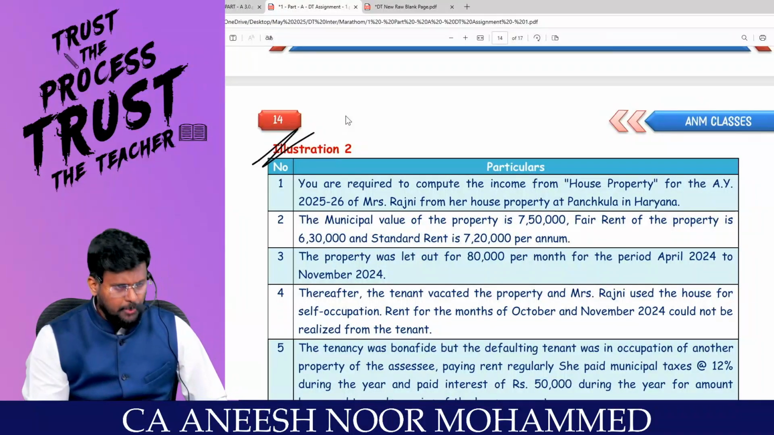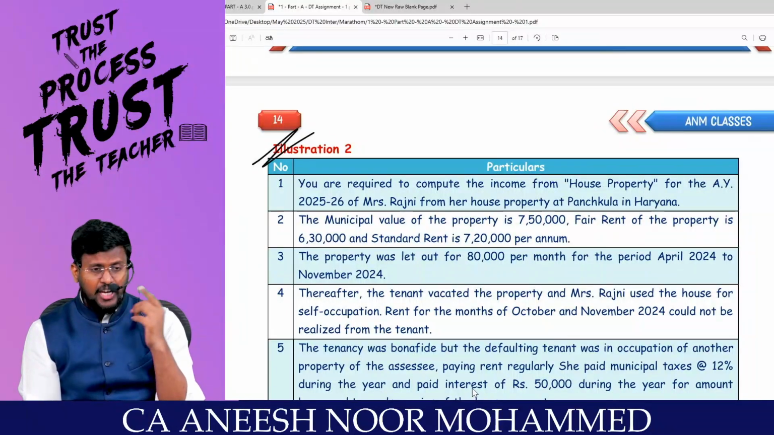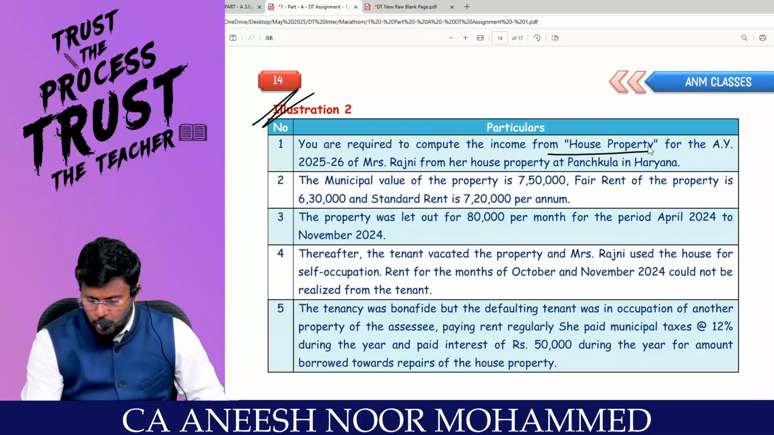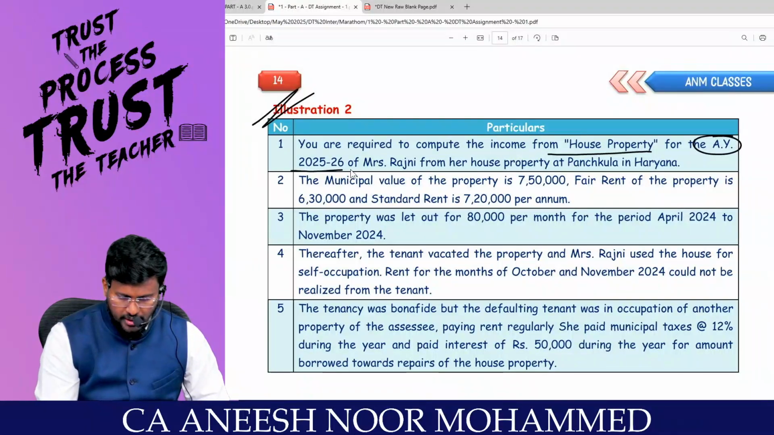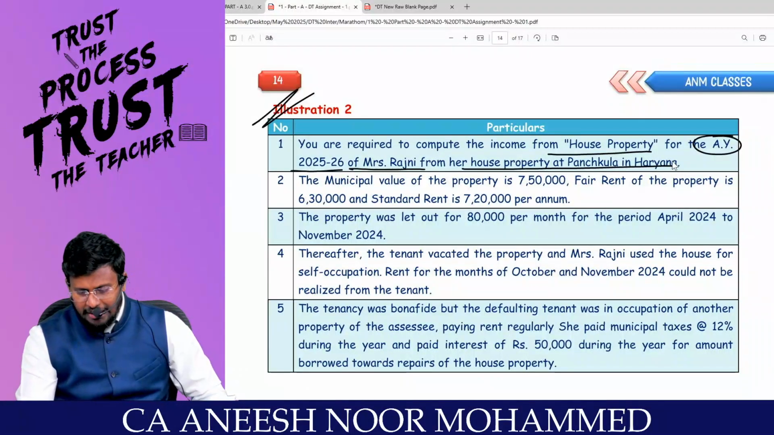Coming to illustration number 2. So, good question, illustration number 1. You try by your own and if you go wrong, you check it. You are required to compute the income from house property for assessment year 25-26 of Mrs. Rajnikant from the house property of P in Haryana.